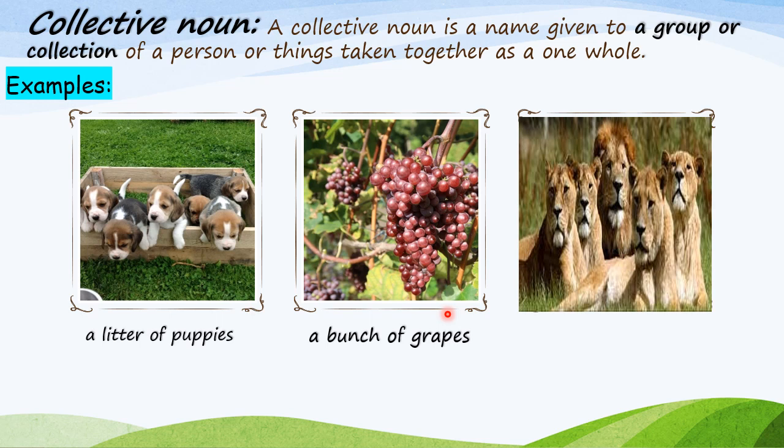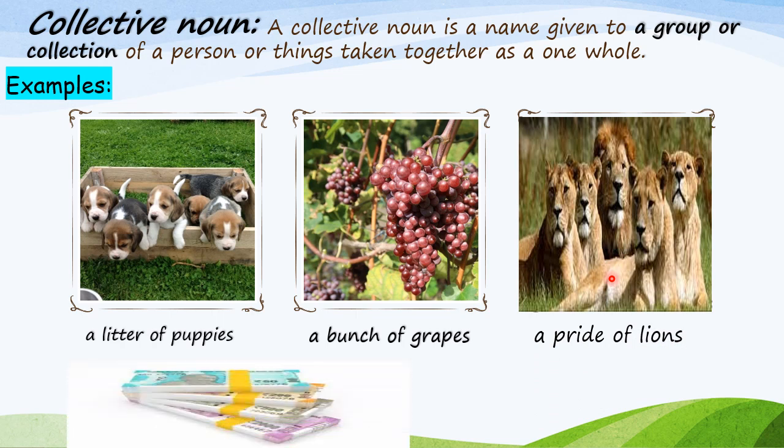One more example. What can you see here in this picture? Lions. A group of lions. One group of lions. Yes. So what do we call it? A pride of lions.